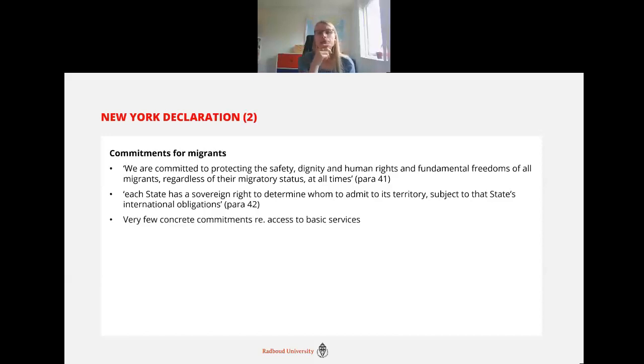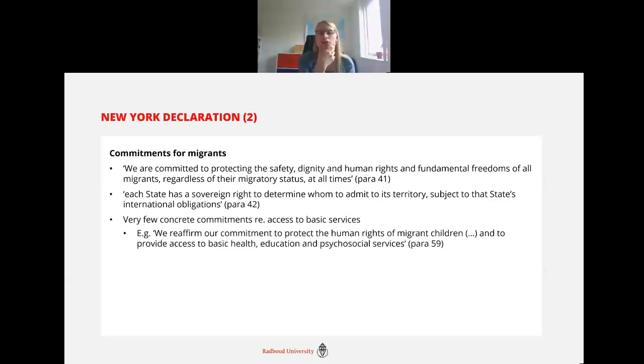And a little bit like what we see later in the Global Compact on migration, there are very few concrete commitments regarding access to basic services. So for instance, the language that we see is that states reaffirm their commitment to protect the human rights of migrant children and to provide access to basic health, education, and psychosocial services, which is really very vaguely worded. And likewise, the Global Compact for Migration doesn't contain very strong and very detailed commitments.